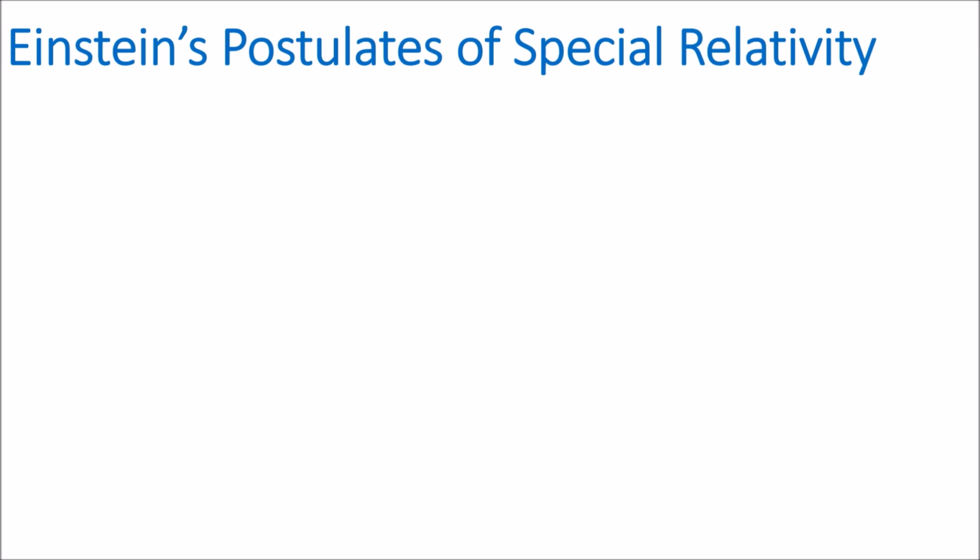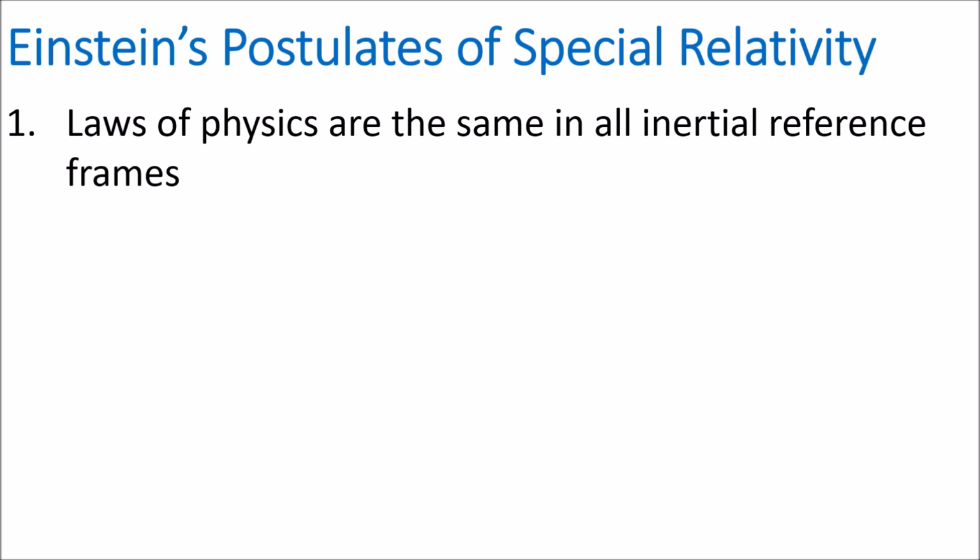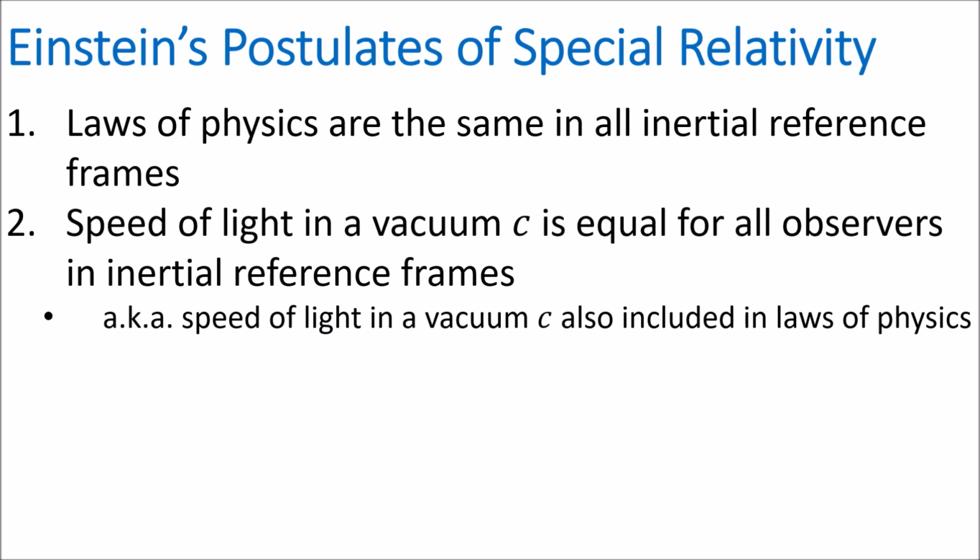And these are just Einstein's two postulates of special relativity. Postulate number 1 says that the laws of physics are the same in all inertial reference frames. And postulate number 2 says that the speed of light in a vacuum c is equal for all observers in all inertial reference frames. You could also rephrase this by saying that the speed of light in a vacuum c is included as one of the laws of physics.